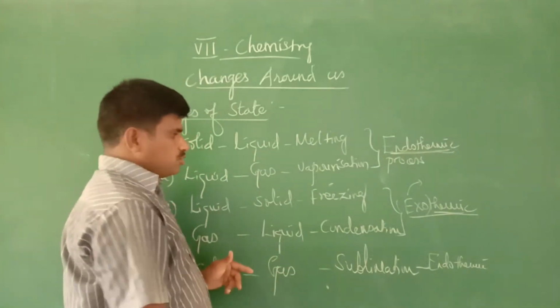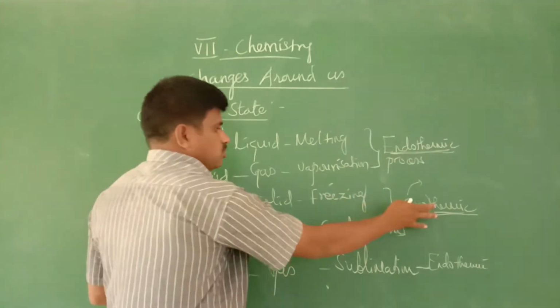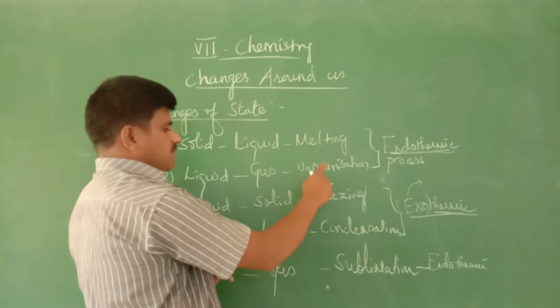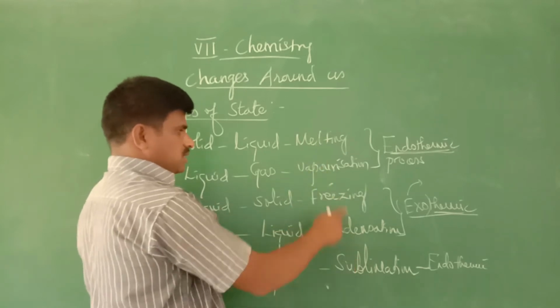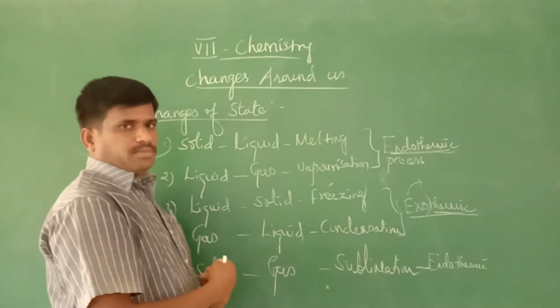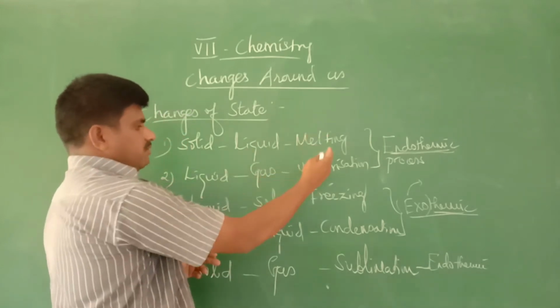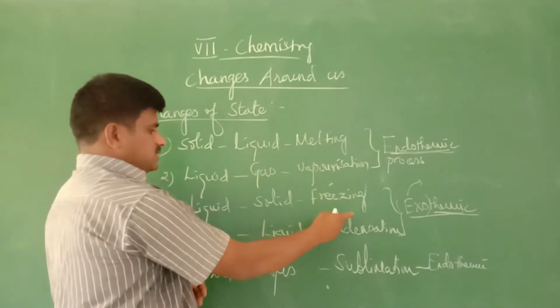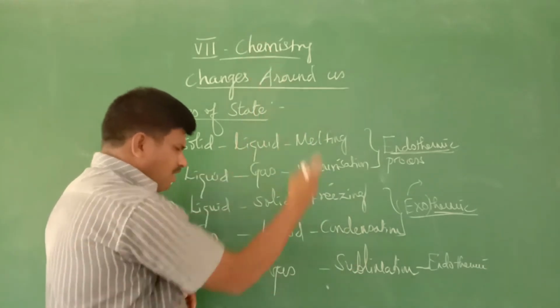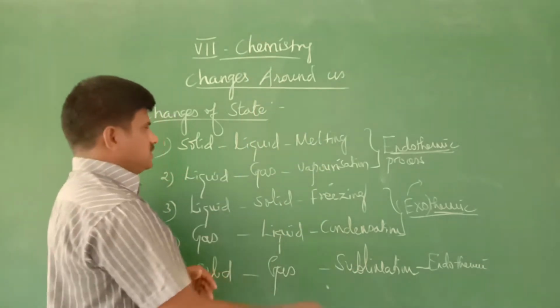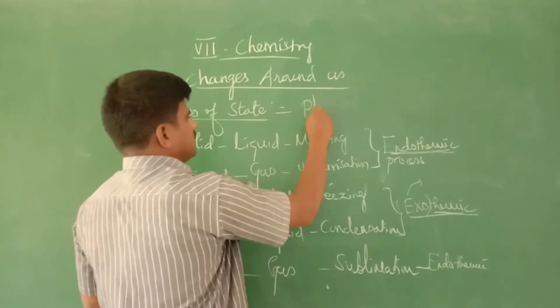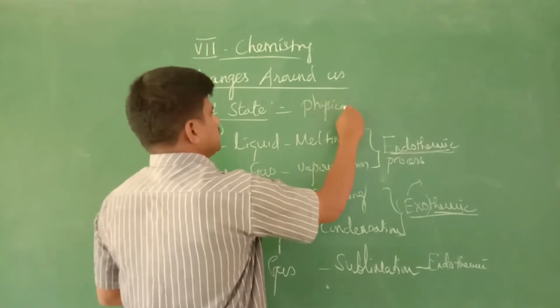These two processes are exothermic, while melting, vaporization and sublimation are endothermic. All of these come under physical change.